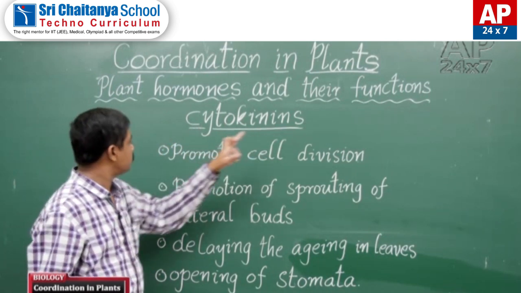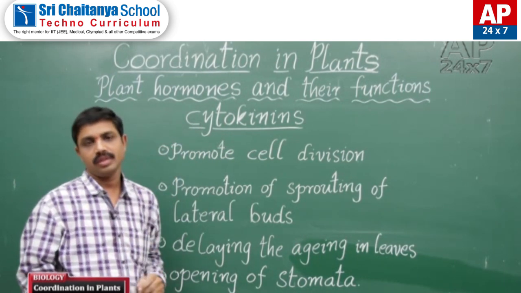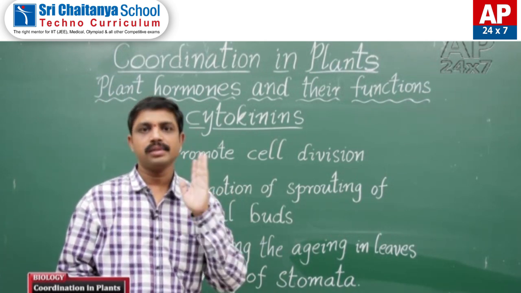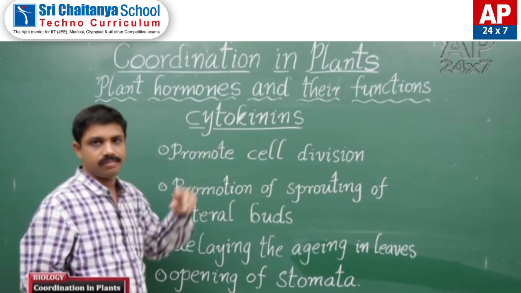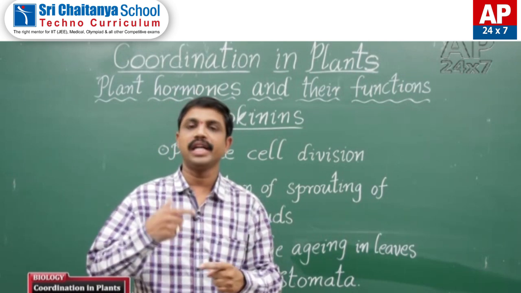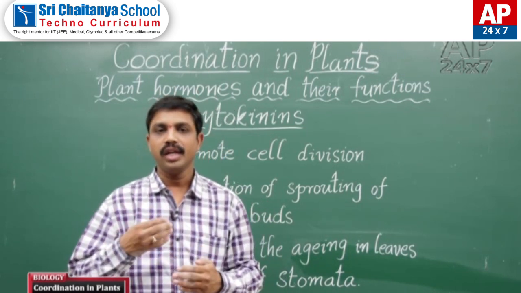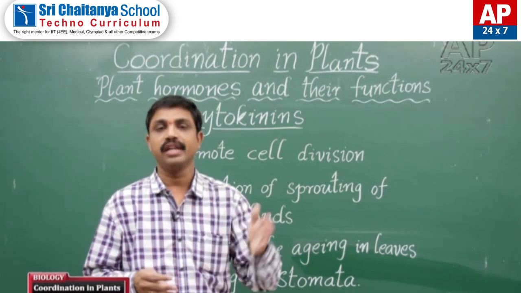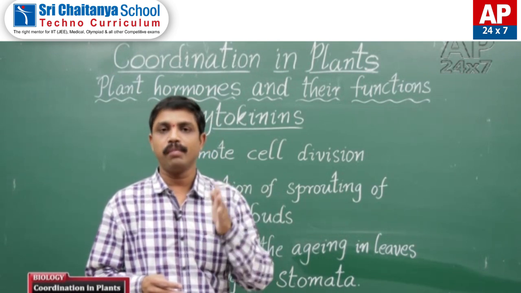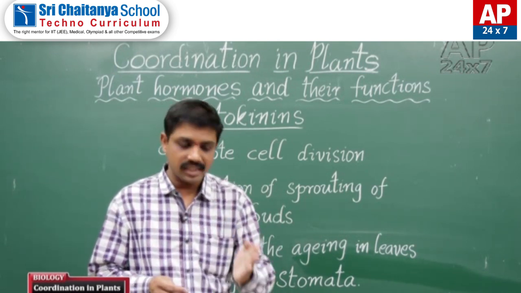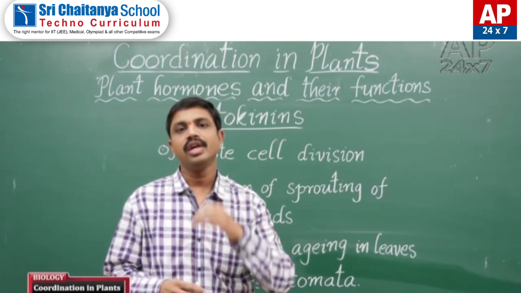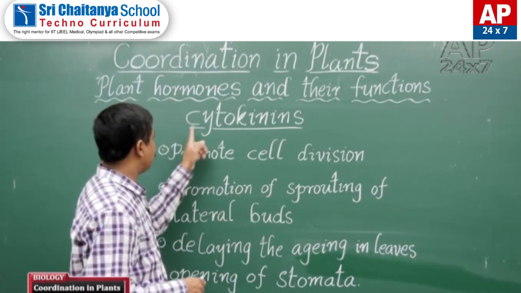Effects of cytokinins on plant growth and development. Cytokinin is also one of the plant growth promoters. It promotes cell division. Due to the presence of cytokinins in the plants, the cells divide repeatedly. So the number of cells increases in the plant body, and by increasing the number of cells, the size of the plant also increases. That is by the cytokinin.